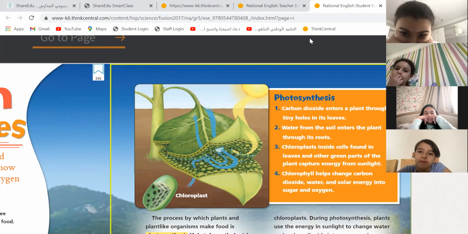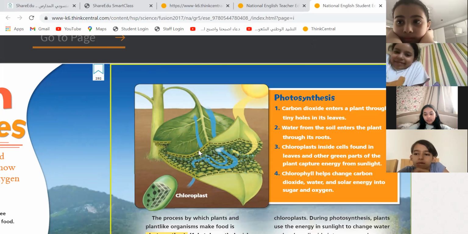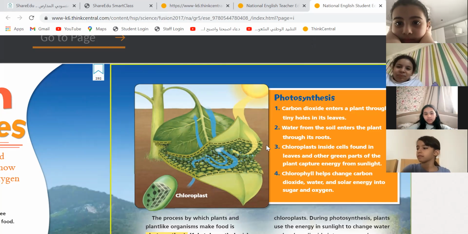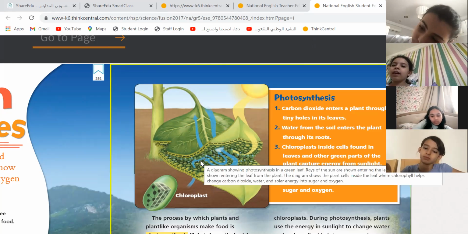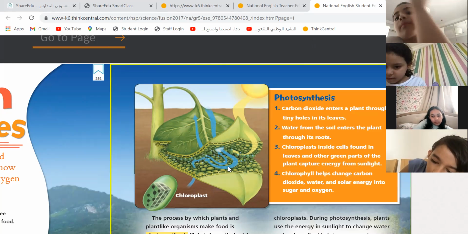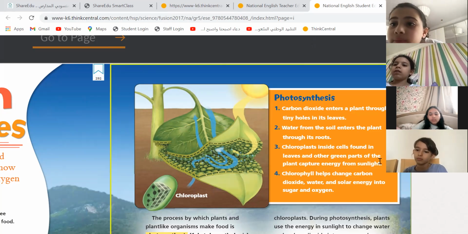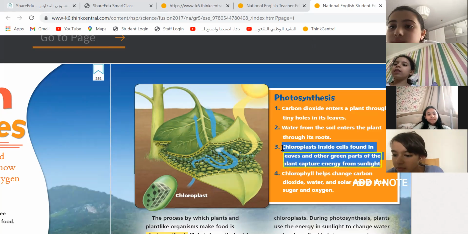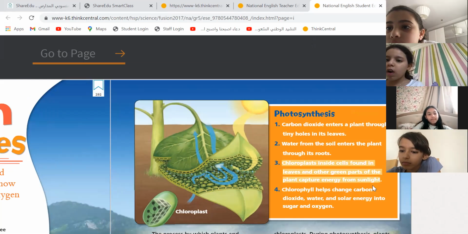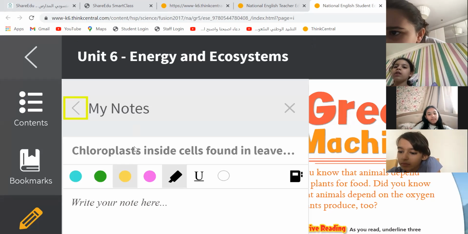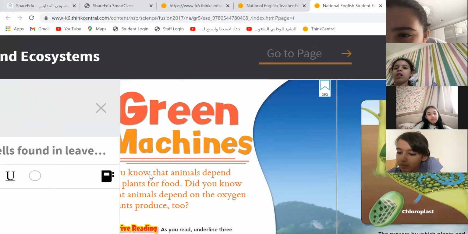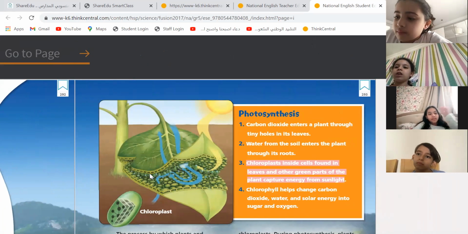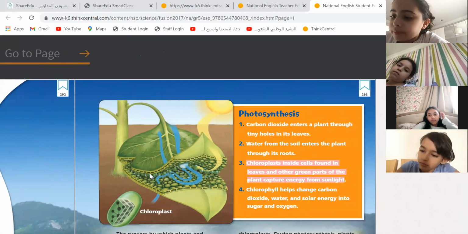So these are the green dots. These green dots, we call it chloroplast. Please underline the word chloroplast. They will capture energy from sunlight. Who will capture energy from sunlight? The chloroplast. Yes, it is the leaf, but you are big enough now to learn what's inside the leaf that will capture the sunlight.